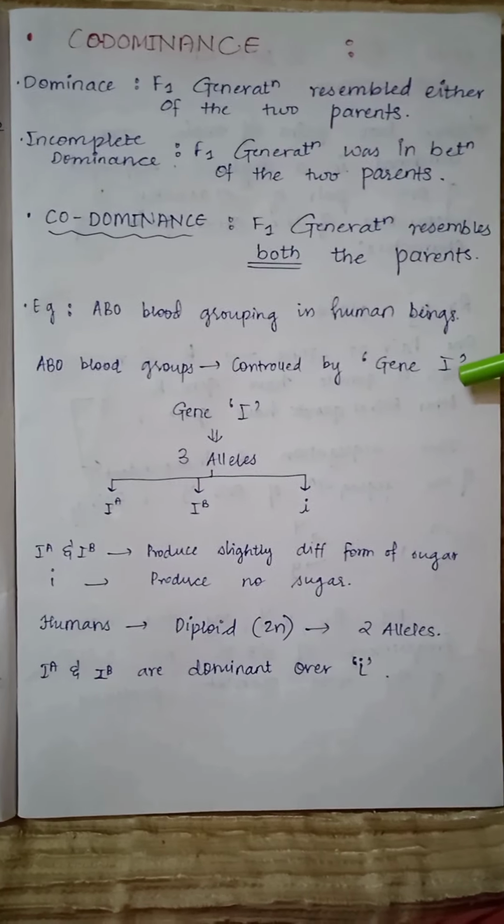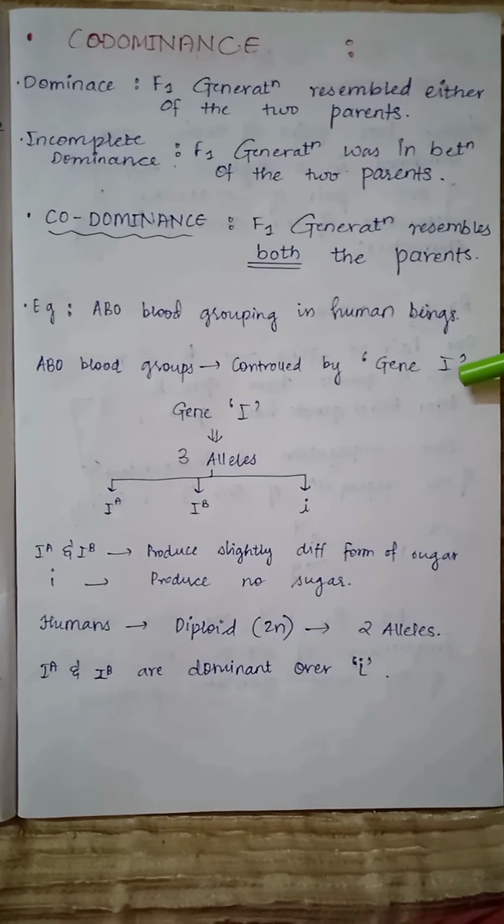ABO blood groups are controlled by the gene I, and this gene I has three alleles, which are IA, IB, and small letter i. The IA and IB alleles produce slightly different forms of sugar, and the small letter i allele produces no sugar. As humans are diploid, they will have two alleles out of these three, and IA and IB alleles are dominant over the allele small letter i.